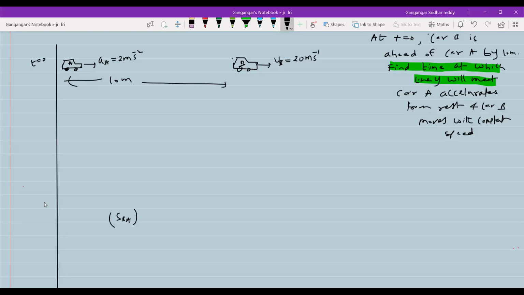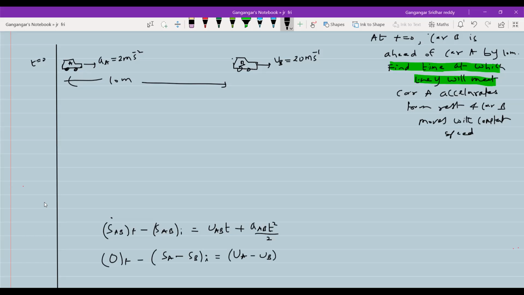See, it's left to you. Some students say, sir, SBA final minus SBA initial. Anything, it's left to you. There's no rule that it should be like this only. So as we know, I'll proceed like this: SBA final minus SBA initial equals UAB T plus AB T square by 2. Final separation will be 0. SA bar minus SB bar initial position, UA bar minus UB bar.